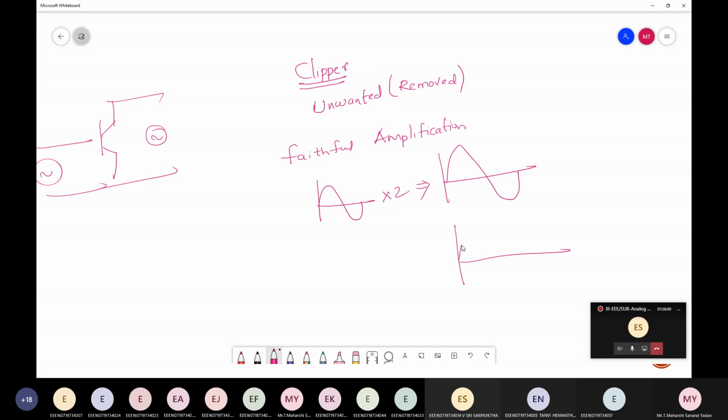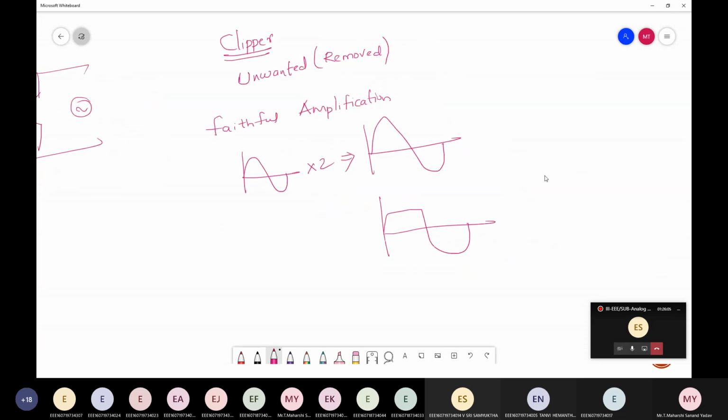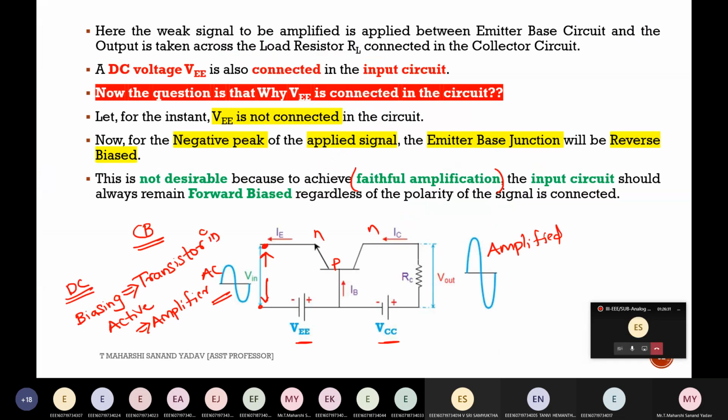But suppose if I get output something like this, is it okay for you? See, like this. In this, which one is faithful amplification? Case number 1 or case number 2? First one. That's it. Simple concept. First case is called faithful amplification. So the meaning of faithful amplification is that output should not be clipped. Whereas you see here, this portion is clipped. This should not happen. By means of clipper, this is clipped. So always I should get faithful amplification at the output. I mean output should not be clipped. That is the meaning of faithful amplification. Always this condition should be met while using transistor as an amplifier.